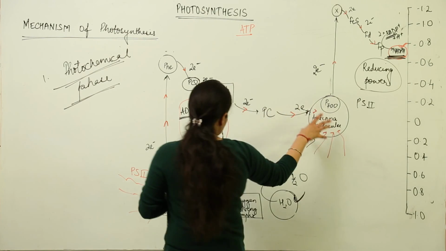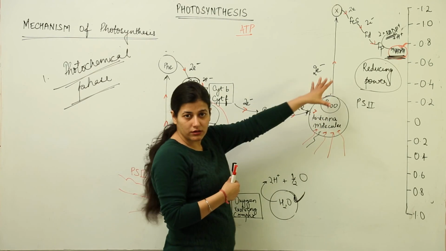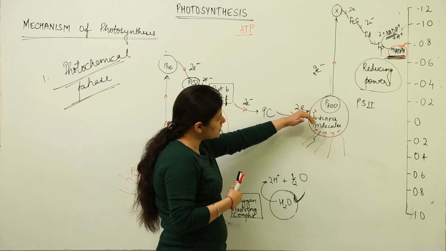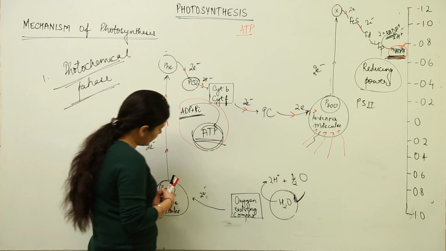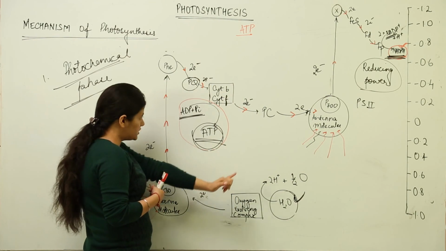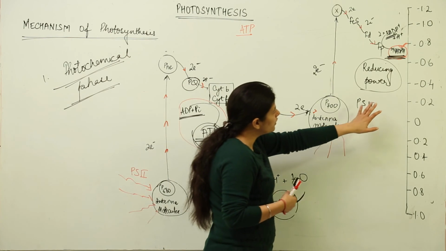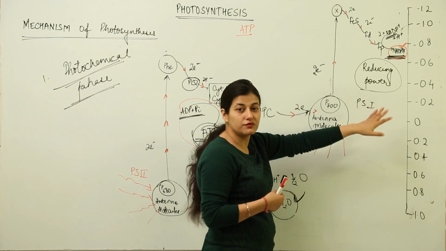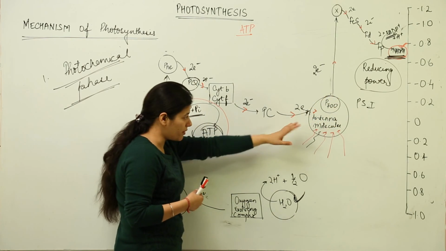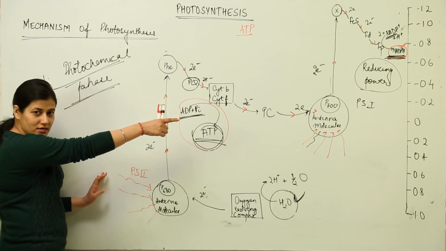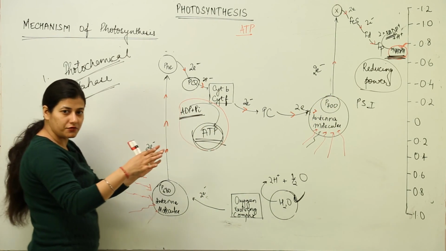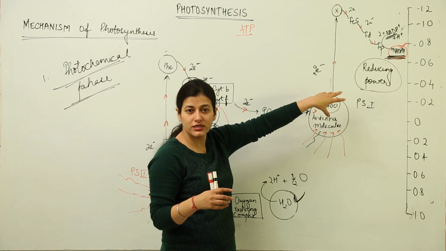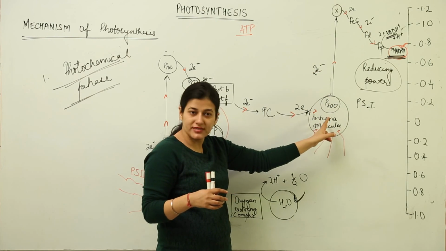Similarly, what about this system? This also has given its electrons, and its deficiency is met by the electron that came from photosystem 2. I am sorry, it is not photosystem 2, it is photosystem 1. Please remember, this is photosystem 2 and that is photosystem 1. In cyclic photophosphorylation, when the electrons got excited, they came back to the same center.